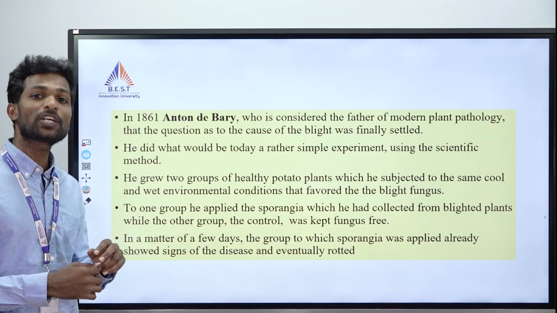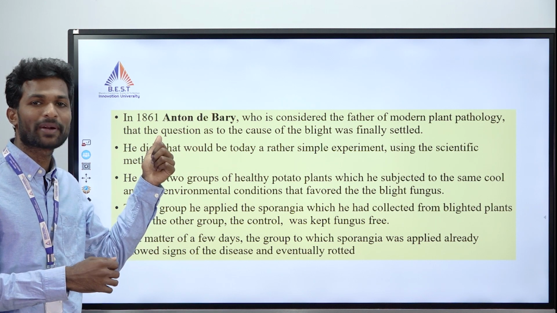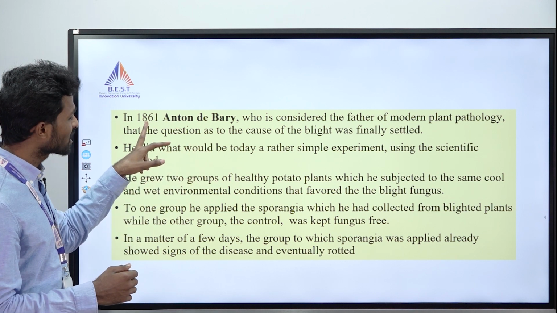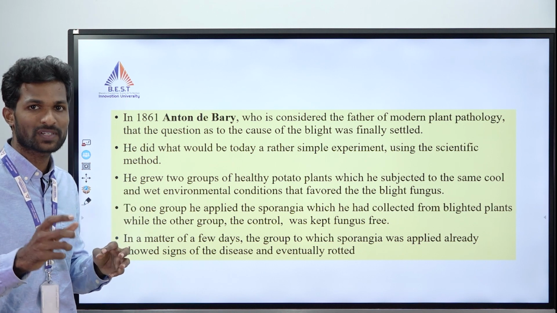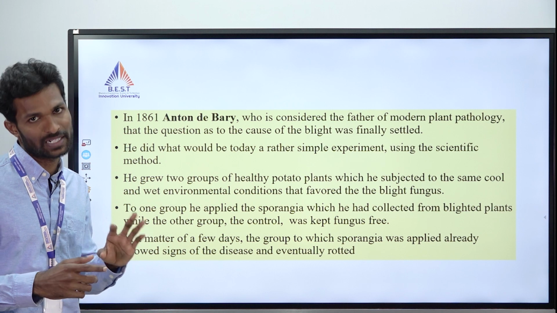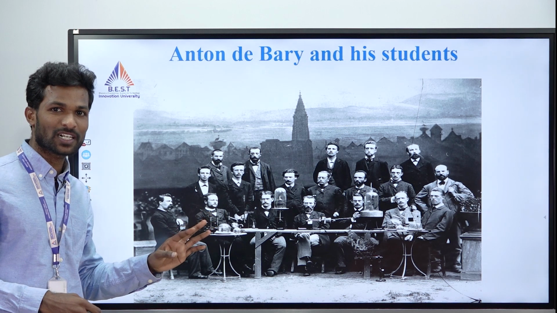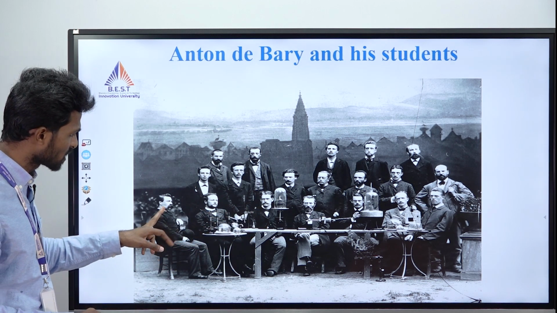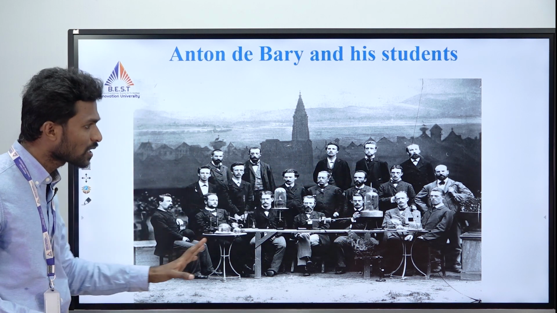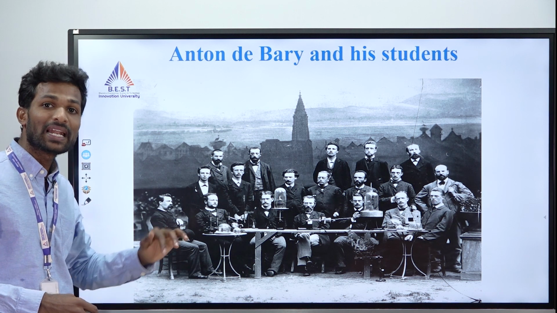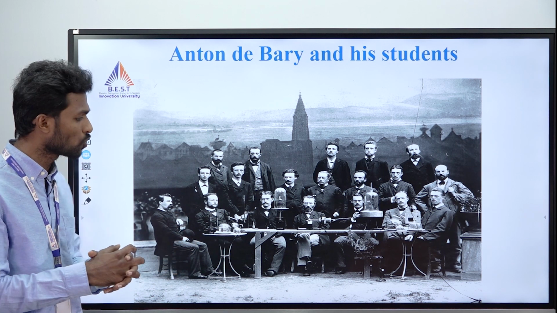The name Phytophthora infestans was given in 1876, but the final proof that late blight of potato is caused by fungi came in 1861. He gave the name Phytophthora infestans to the cause of late blight of potato in 1876. As I told you, he's not only a great contributor but also a very great teacher. Very famous scientists like H.M. Ward, W.G. Farlow, and many others were students of Anton de Bary. They later became the greatest contributors to plant pathology, where they laid a very strong foundation.